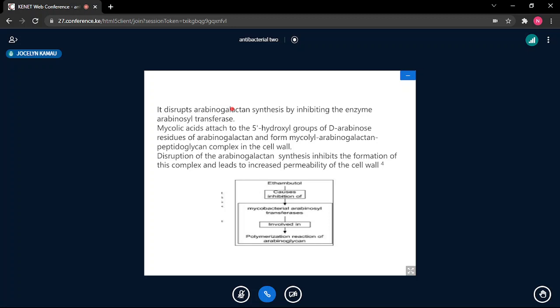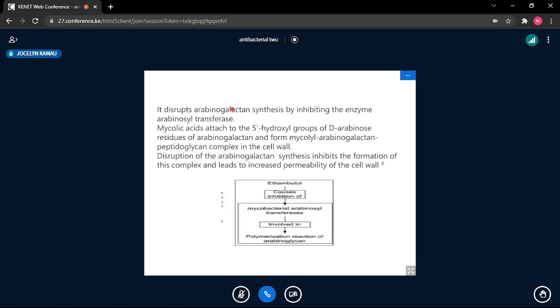For this one, the mycolic acid is being synthesized, but remember, when it is synthesized, it must interact, it must bind, it must join with those other complexes within the cell to form the ultimate, the final, very rigid complex, which is responsible for the integrity of the cell wall.